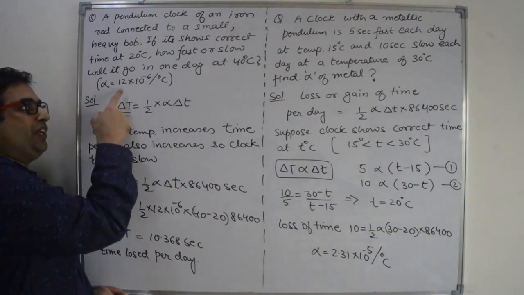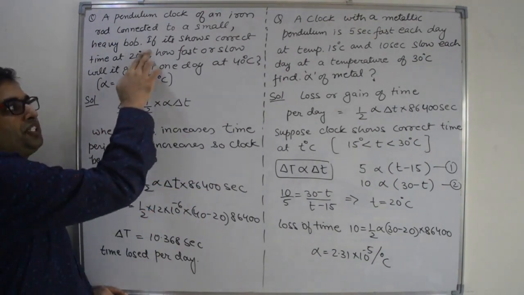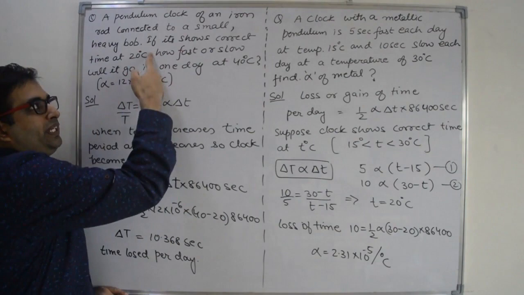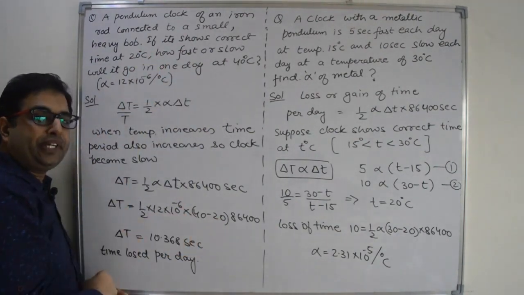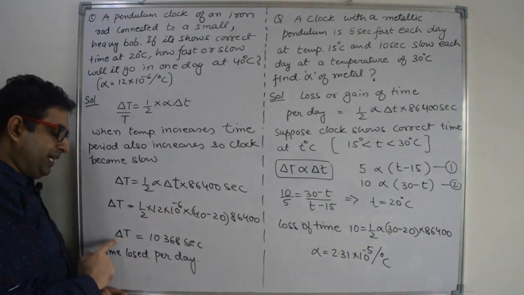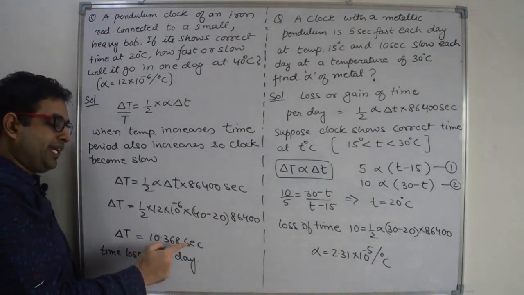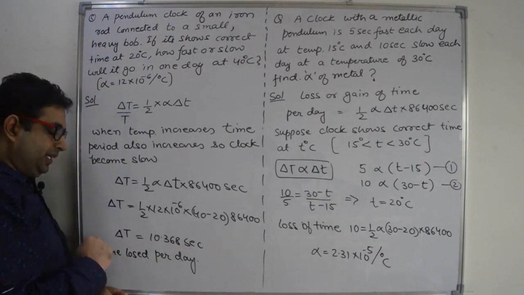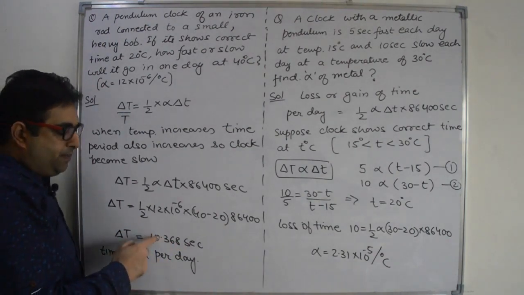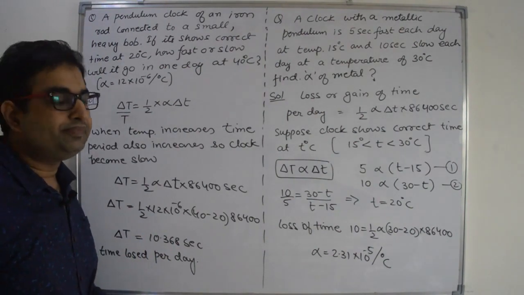Now put the value of alpha given in the question, and the change in temperature is from 20 to 40 degrees Celsius, so 40 minus 20. Put the values, you will get 10.368 seconds as the difference in time. That means time lost per day is 10.368 seconds.